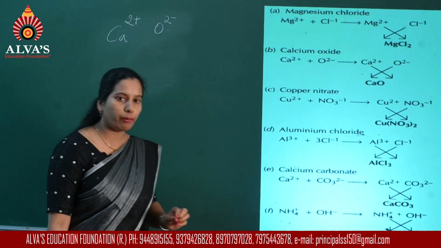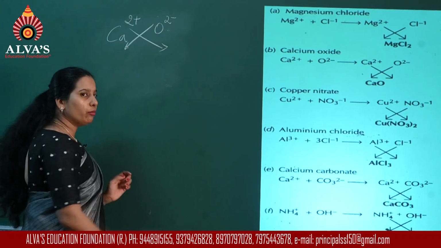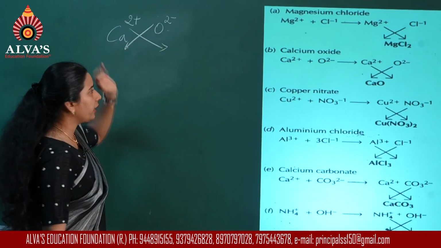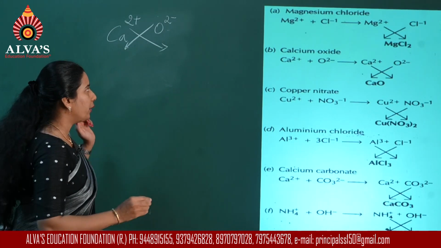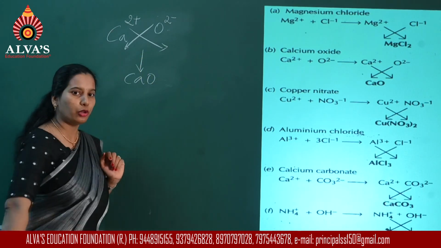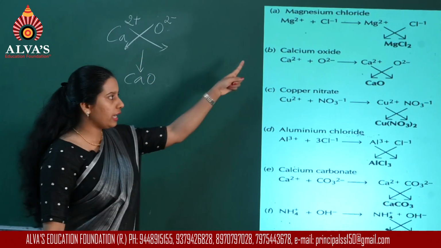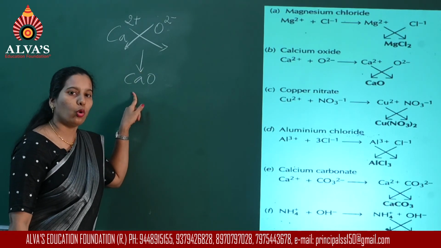So when you have a common number, while crossing, you need to remove the common number. So when I take out 2, since it is common, 1 remains and 1 should not be written in the final formula, and therefore calcium oxide will have the formula CaO.